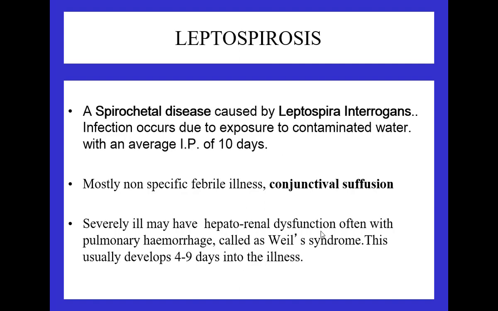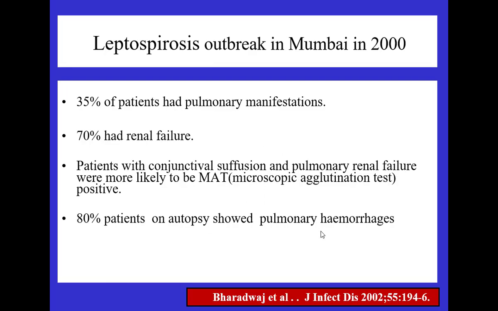A severely ill patient with hepatorenal dysfunction and pulmonary hemorrhage is called Weil's syndrome, and this usually develops within 4 to 9 days into the illness. In Mumbai, they found it in 35%, and 70% had renal involvement. A patient with conjunctival suffusion, which I said is pathognomonic, which you can see from a distance, should raise high suspicion that this patient has Leptospira. The test takes almost 5 days to come back, but you can start your treatment based on that.